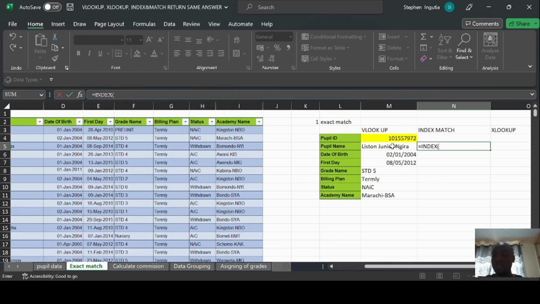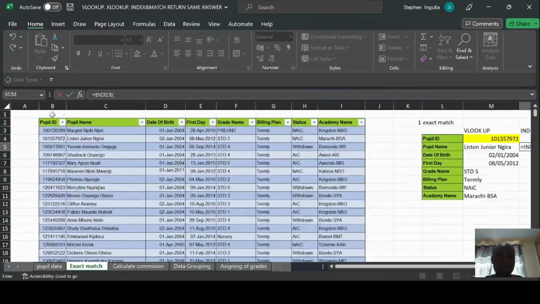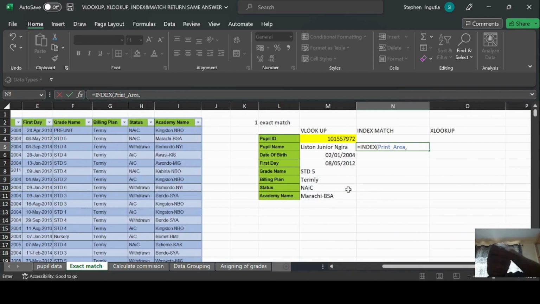Now with the index, it's going to start asking you what is the array. The array here is the same table we had called print, rather print area. And then from there, now we want to look for the row number, but instead of typing the row number, because we don't know which row we are going to get, you have to use the function called match. So match is helping us to get the row number.